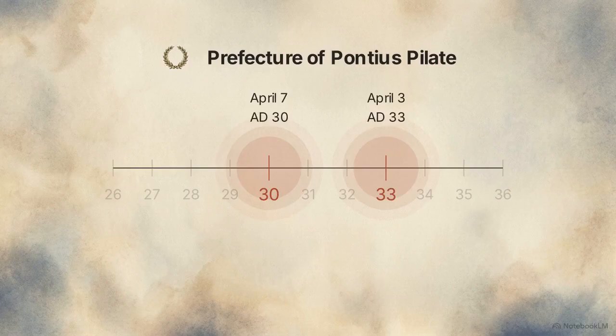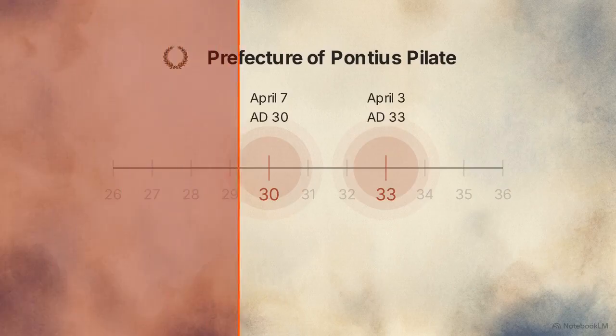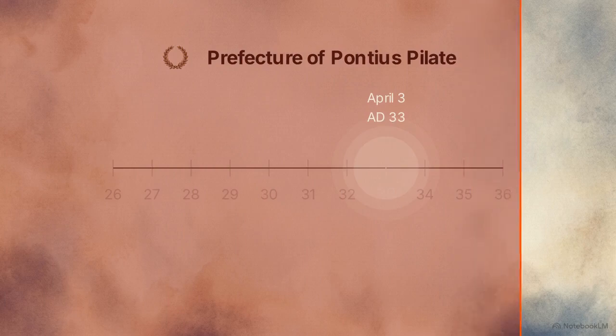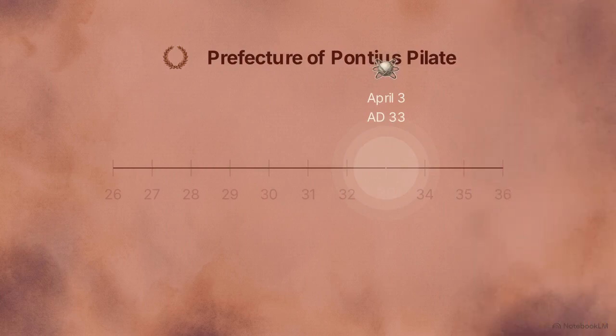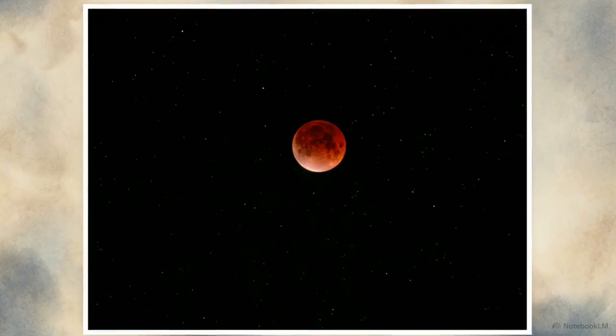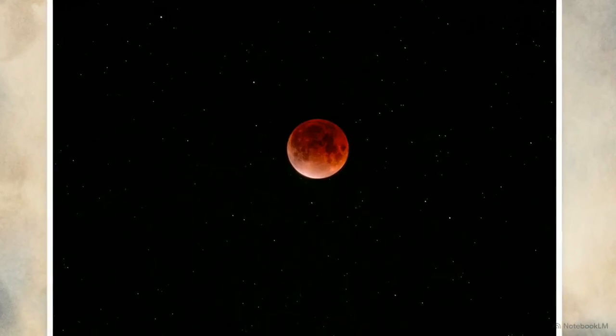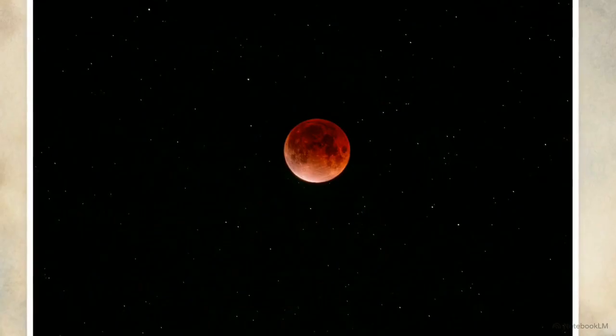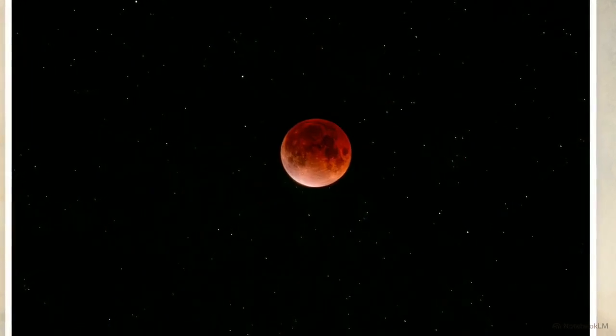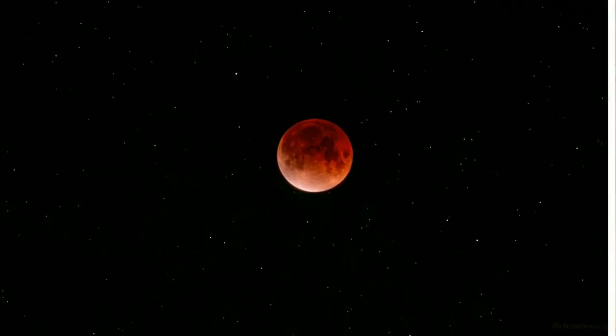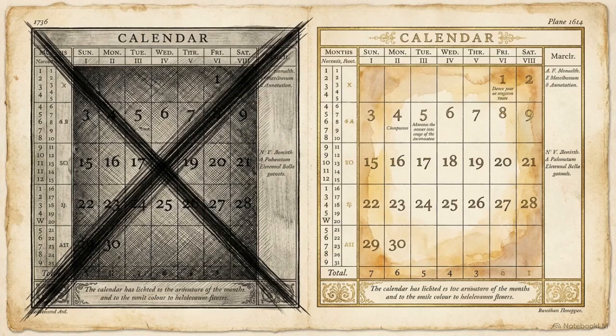A final astronomical variable appears in the Book of Acts, which references a blood moon occurring on the day of the event. NASA's catalog of historical eclipses verifies that a partial lunar eclipse, exactly like this red blood moon, occurred over Jerusalem on April 3rd, AD 33. Astrophysics and lunar mechanics identify April 3rd, AD 33, as the most mathematically consistent candidate for the timeline's conclusion.